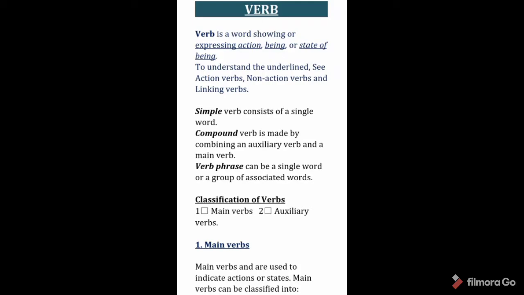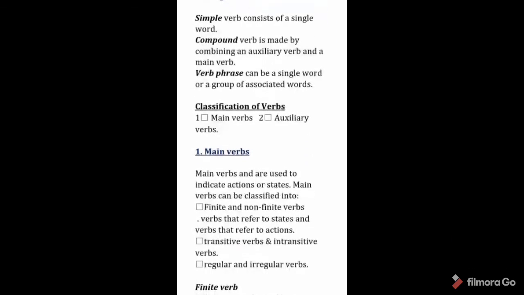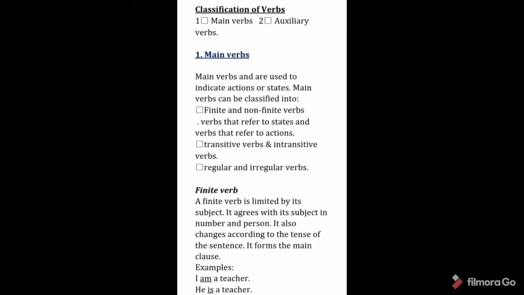Classification of verbs: main verbs and auxiliary verbs. Now we come to main verbs. Main verbs are used to indicate actions or states. Main verbs can be classified into finite and non-finite verbs. For example, verbs that refer to states and verbs that refer to actions, transitive verbs and intransitive verbs, regular and irregular verbs.